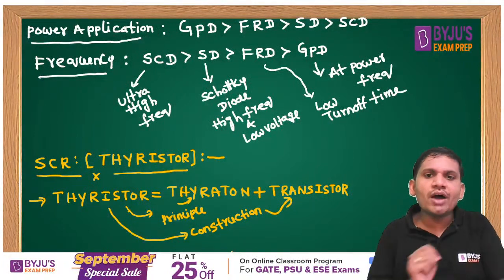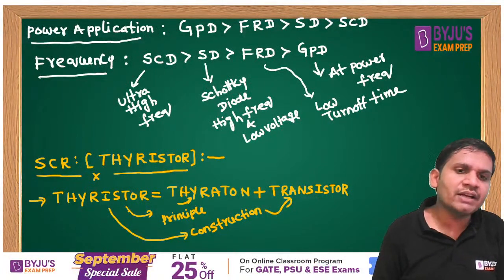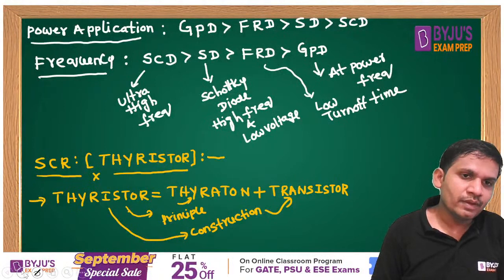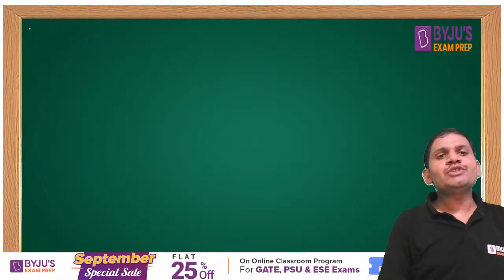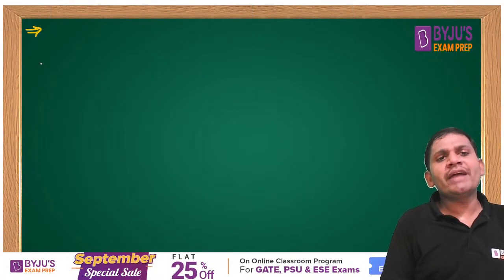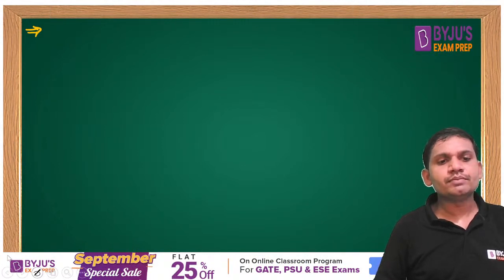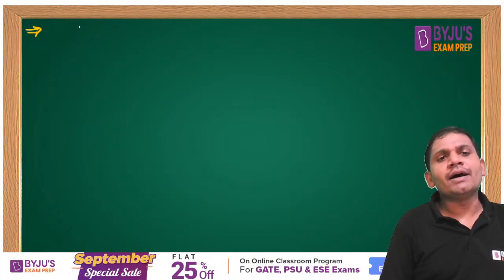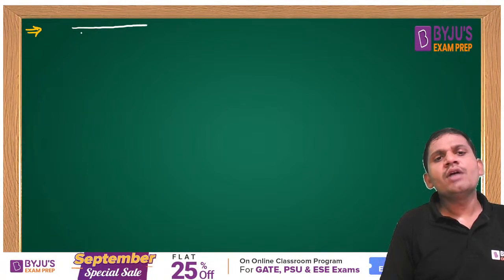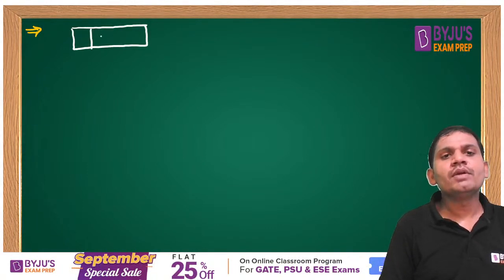It is a combination of thyratron plus transistor, friends. Very important points, please concentrate. For example, we know that SCR has how many layers, students? It's a 4 layer device.